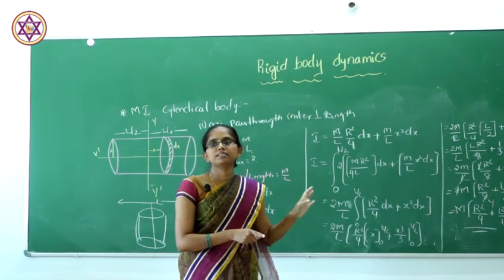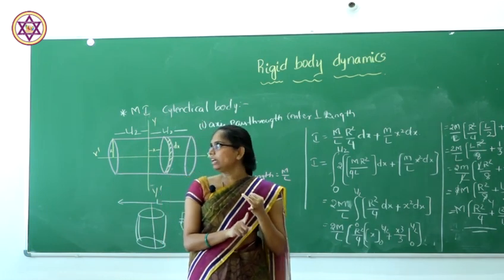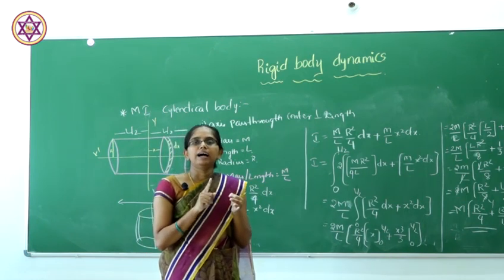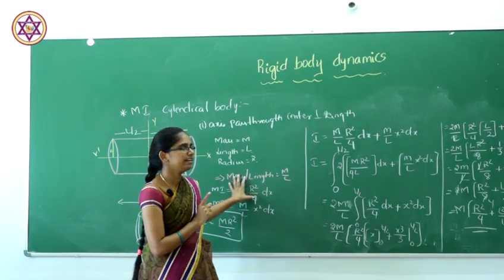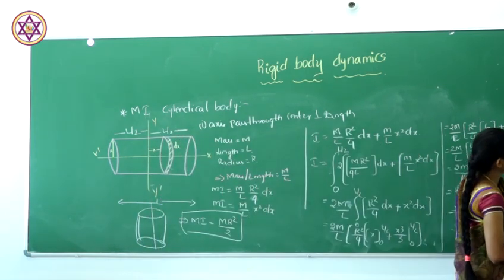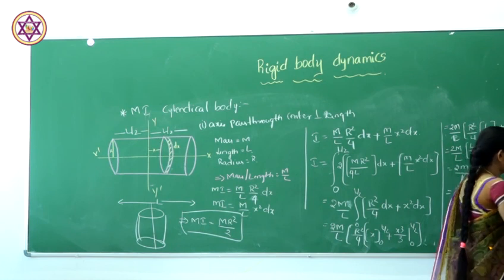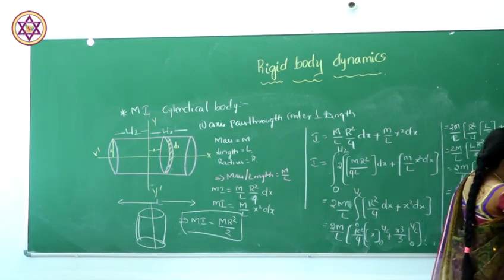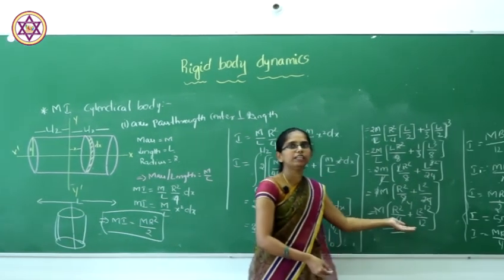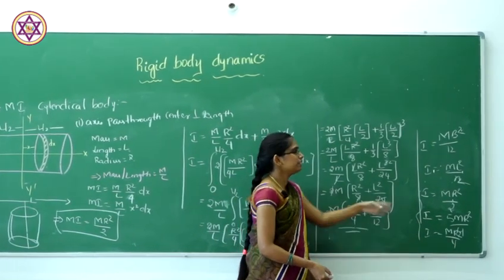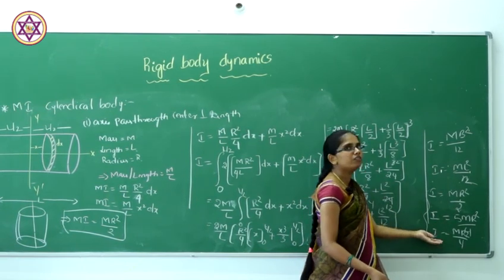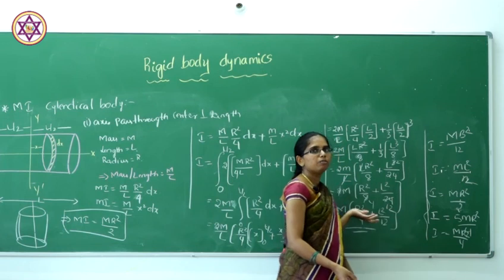Firstly we discussed the moment of inertia of the thin rod, and secondly we discussed the moment of inertia of the rectangular body and circular body and also the cylindrical body. These two are the moment of inertia of the cylindrical bodies, these three are the moment of inertia of the circular body. These are the cylindrical body formulas. So, this will be helpful in solving the problems related to rigid body dynamics.